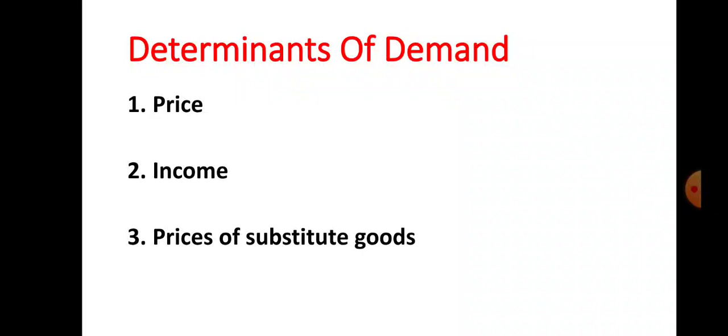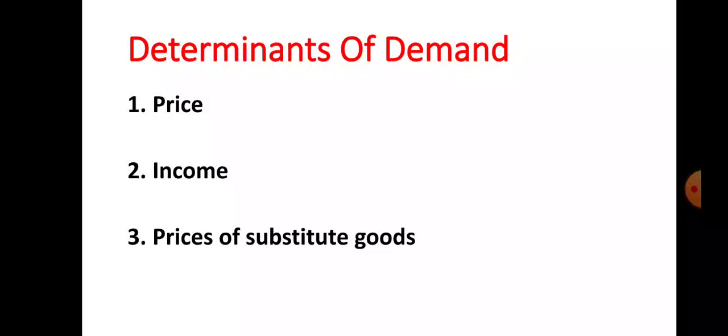So demand for a commodity is mainly influenced by its price. Normally at a higher price, less of it is demanded, and at a lower price, more of it will be demanded. Thus, demand changes inversely with the price of a commodity. So price is a basic element which affects demand.